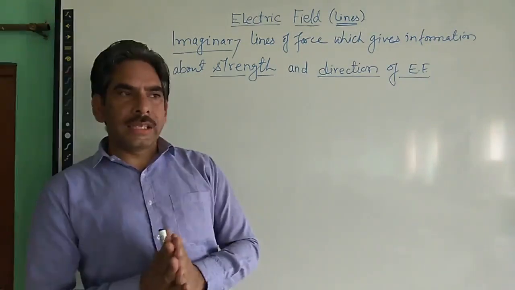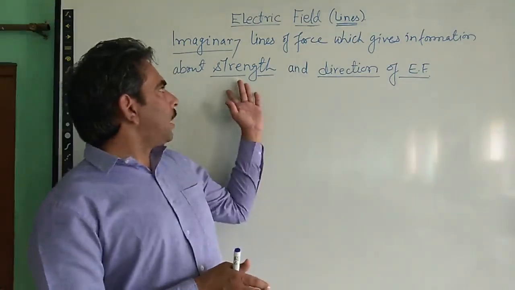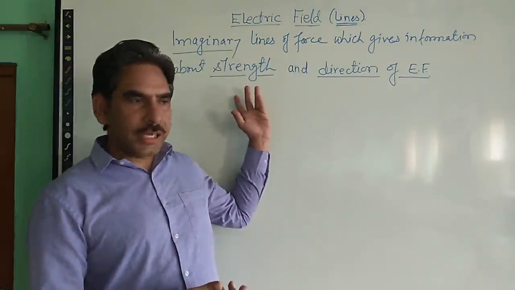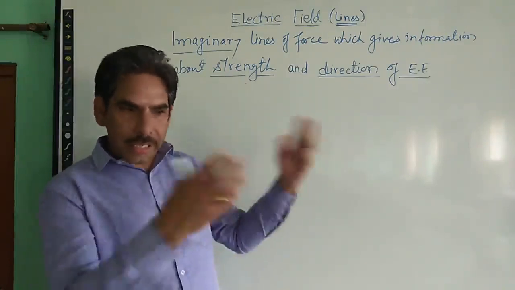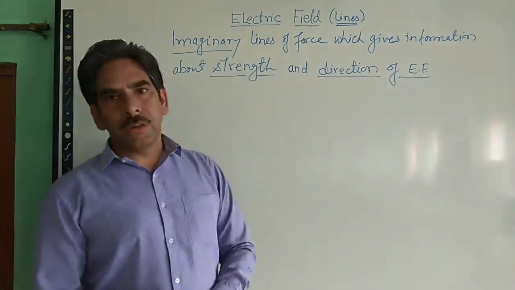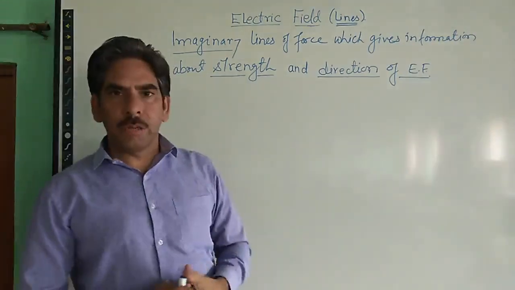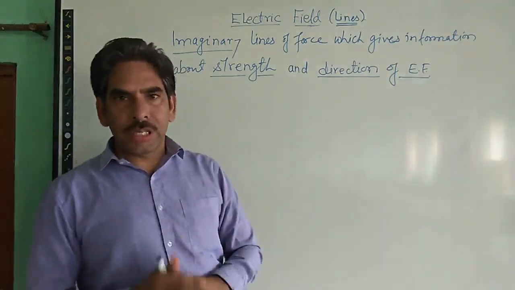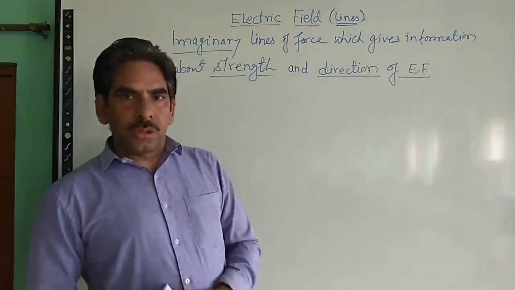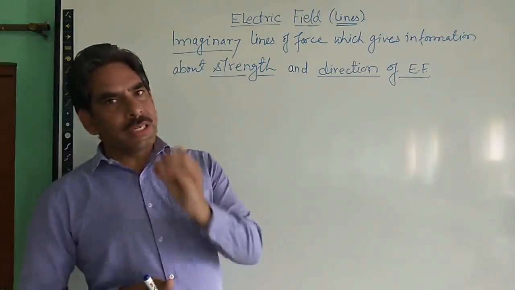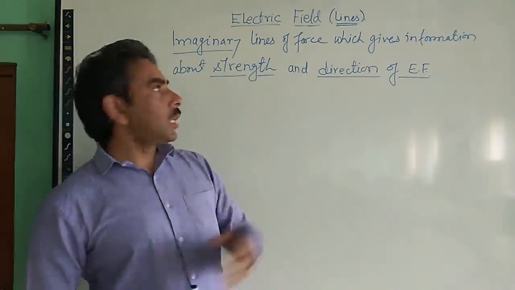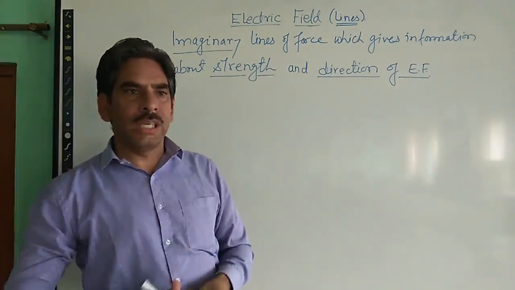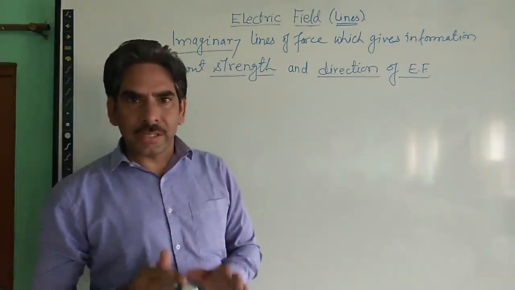So these electric field lines simply give information about how strong, or intense, the electric field is in any region, and they also give information about the direction of that electric field at any point. We will understand how. So this is what we understand from the electric field lines. These are also called lines of force or simply field lines, because we are talking about electric charges here which are at rest, electrostatics.